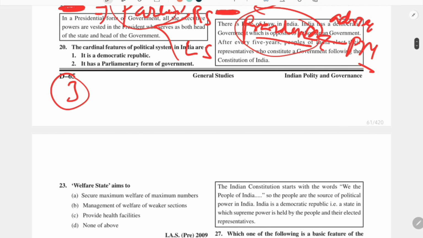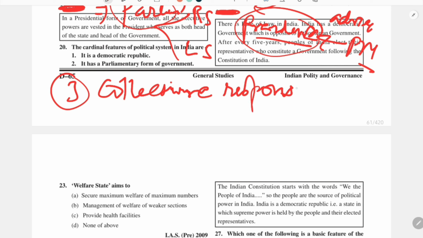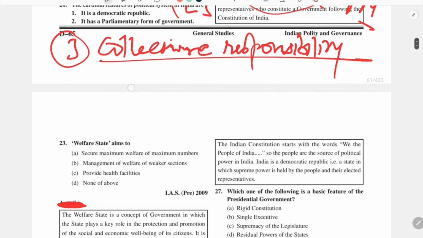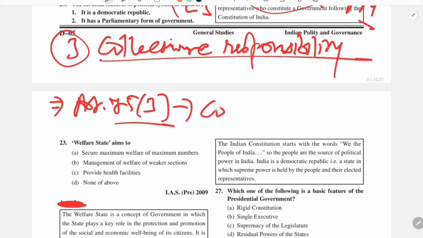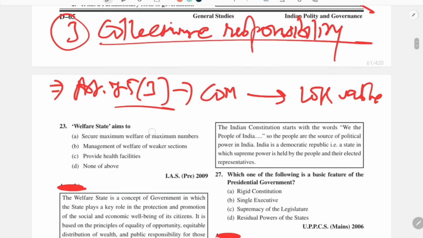Third feature of this parliamentary form of government is that there is a concept of collective responsibility. This terminology has been discussed many times, but for brief information, Article 75, Clause 3 clearly says that the Council of Ministers is collectively responsible to the Lok Sabha. So what does this mean?